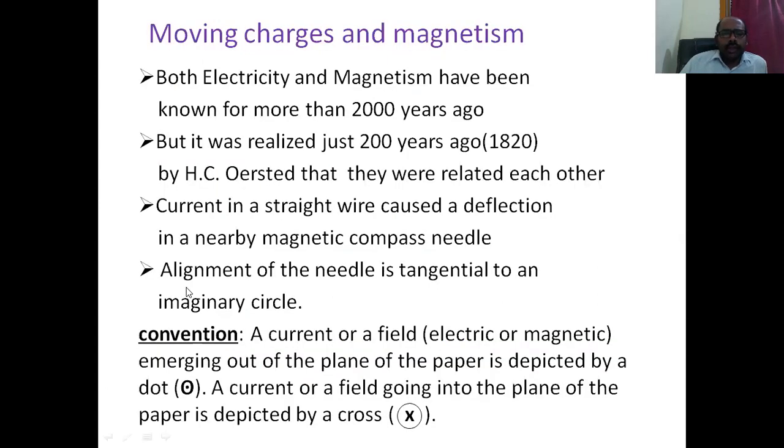As we said before, the needle is tangent to the imaginary circle around a wire.